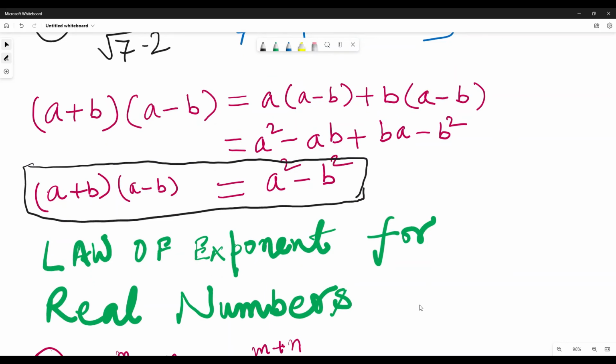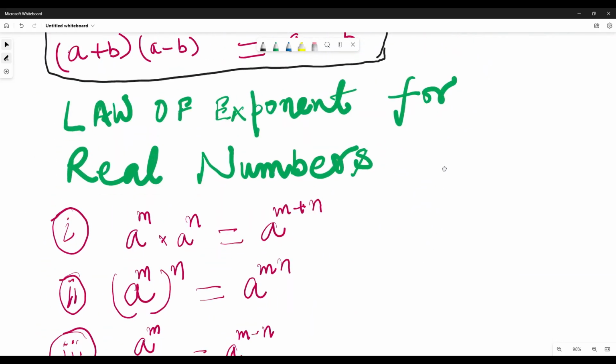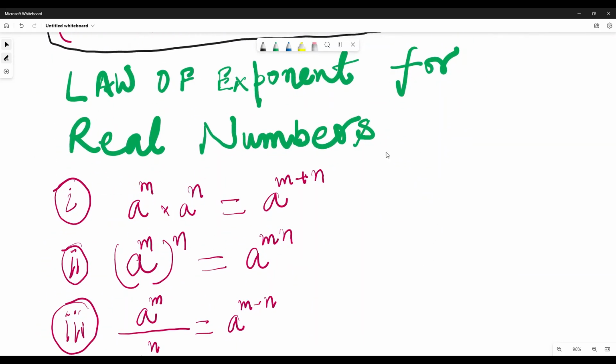Law of exponents for real numbers. We know that a to the power m into a to the power n is a to the power m plus n. If you want to know the proof of it, as I said, every mathematical expression has some proof. Like 2 to the power 3 into 2 to the power 2 is equal to 2 to the power 3 plus 2.